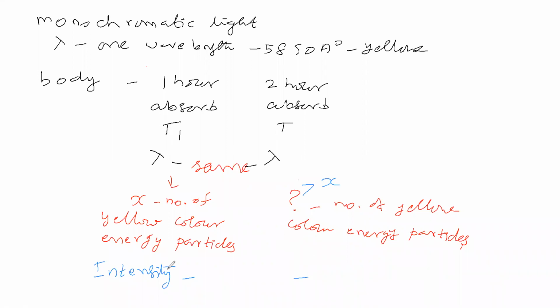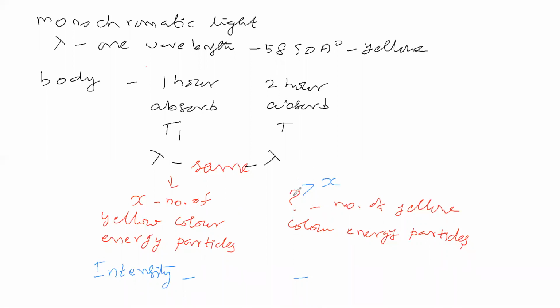Now see, intensity is nothing but brightness. That means the number of energy particles. So here x number of particles absorbed, here greater than x number of energy particles absorbed. Now say the intensity of radiation absorbed by the body for 1 hour, and the intensity of radiation absorbed by the body for 2 hours.